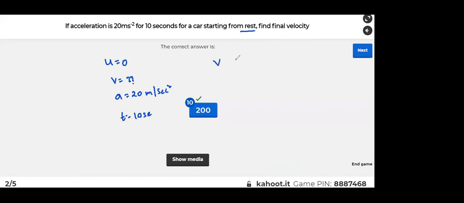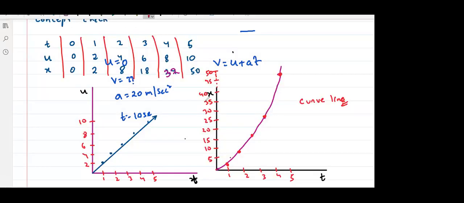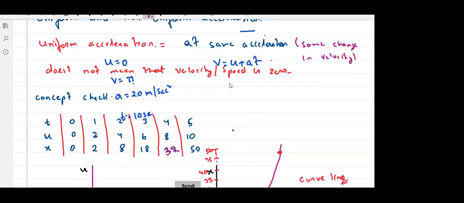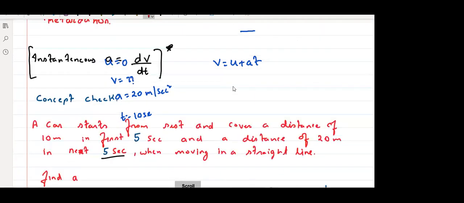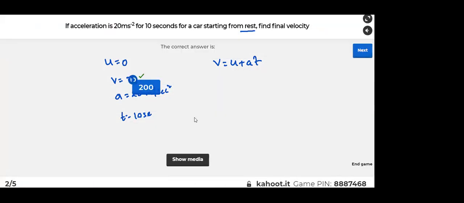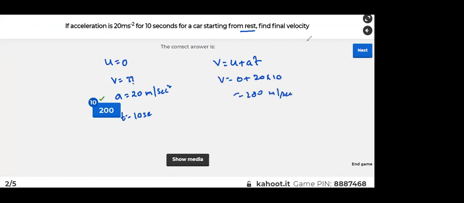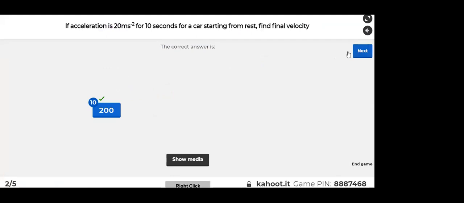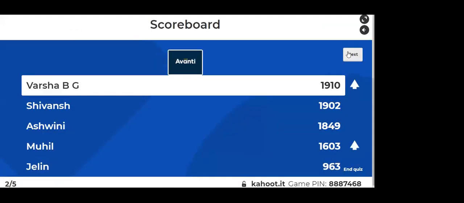So what is V? V is equal to U plus AT. I hope all of you remember this equation. Yes or no? Put the values. So V is equal to U, which is 0, plus A into T, which is 20 into 10. This is 200 meter per second. Those who have written 200 or 200 meter per second, both are correct. Don't worry. Okay. Next.